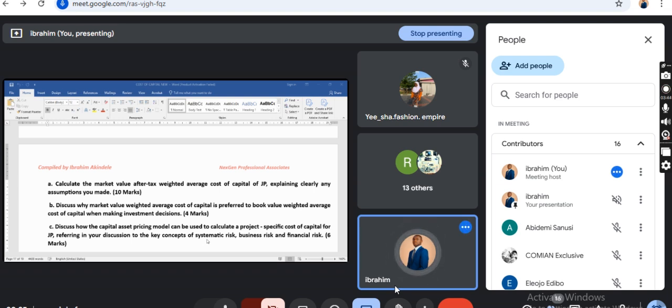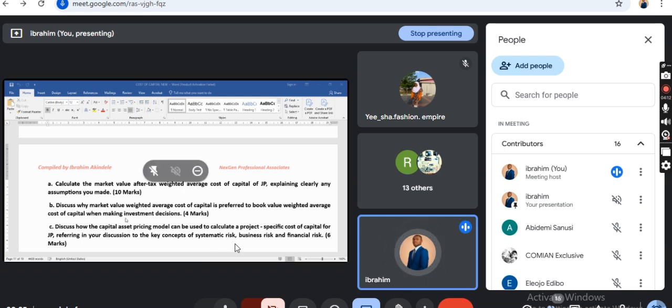Don't forget that cost of capital is like the engine. If you don't understand cost of capital, forget it in SFM. You need to understand the concept of cost of capital. So we have dealt with like 30% or 25% of cost of capital. On Saturday, we'll look at the project specific cost of capital, which is another 25%, making it 50% under cost of capital.